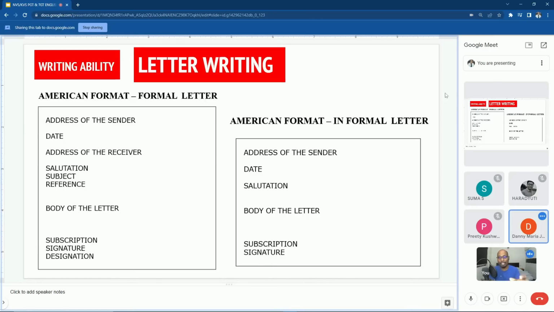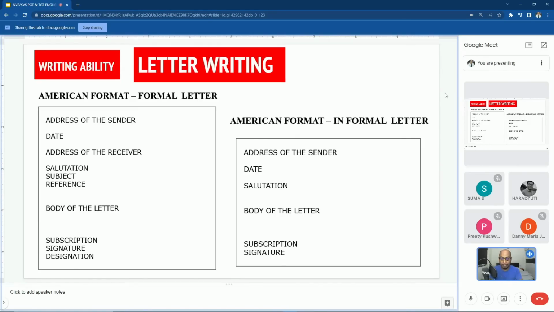All right. So they may give you questions and they may ask you about the placement of the address of the sender and address of the receiver, up to subscription, signature and designation. Sir, what do you mean by reference in the letter? I'll explain step by step.